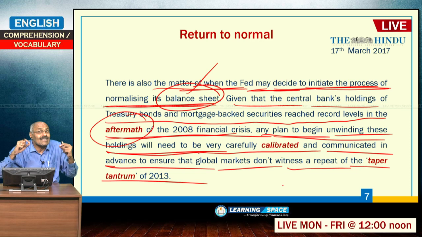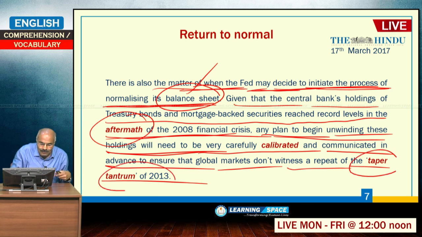That is why he stated carefully calibrated and communicated. That means it should also be done in a normal way by intimating in advance in a calibrated way, so as to ensure that the markets of emerging economies do not suffer the way they suffered during the taper tantrum.